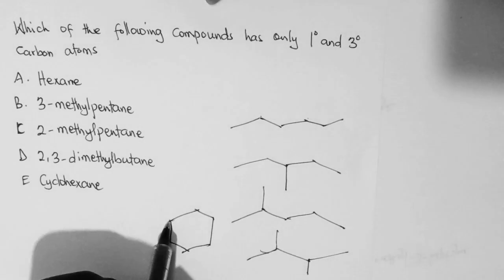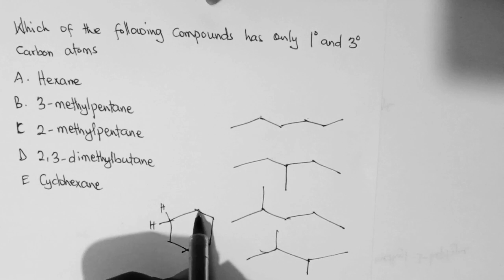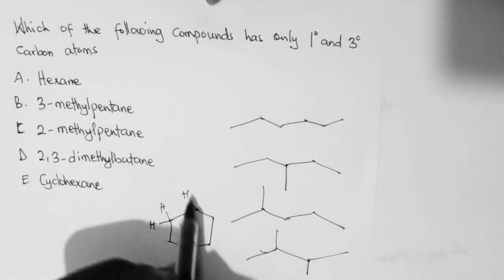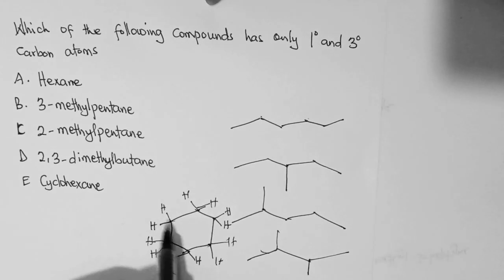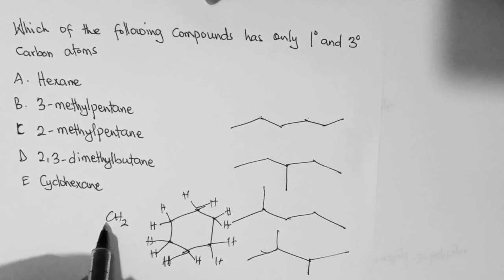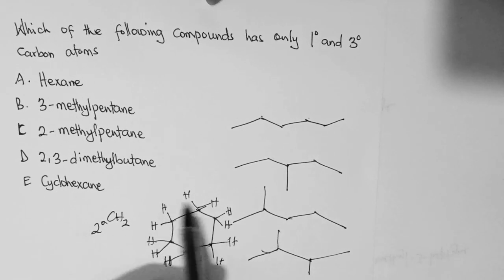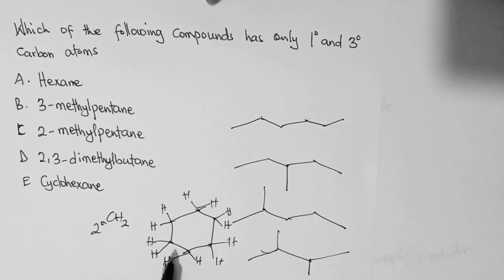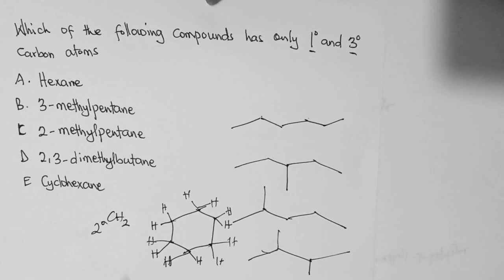Now, let's start with the cyclohexane. You see that it all has 2 protons here. So there are 2 protons on each carbon. So CH2 is what? It's a secondary carbon atom. So therefore, all of these are what? Secondary carbon atoms. But we are only looking for the primary and then the tertiary. So the cyclohexane is out.